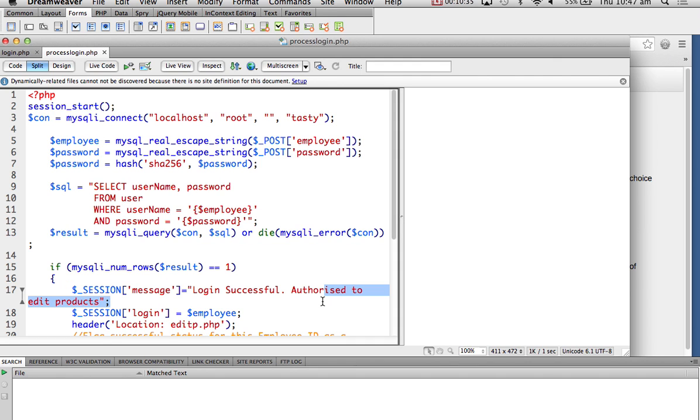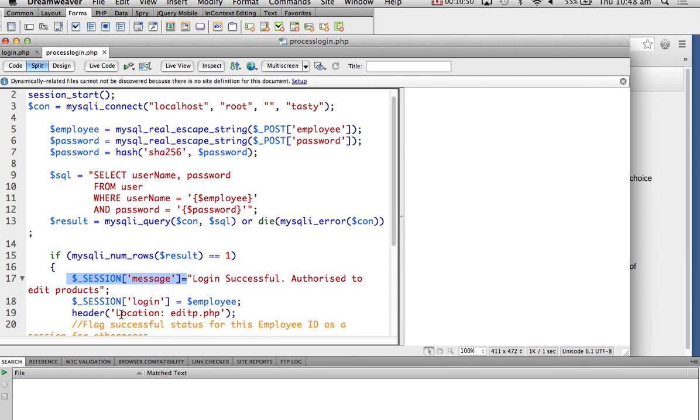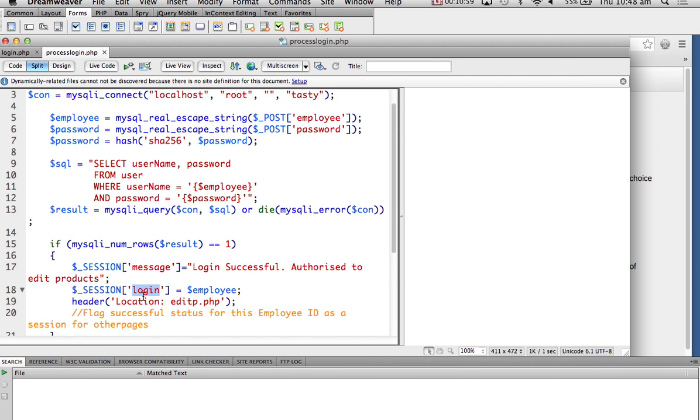You will not be able to understand the code if you don't understand that for this session message, you need a session start. Okay? When you have a session start, you can set a session variable like session message and session login. You know, when you log in on some pages, it says, hello Dilip, hello Sean. This is how it's done. You set a session variable.